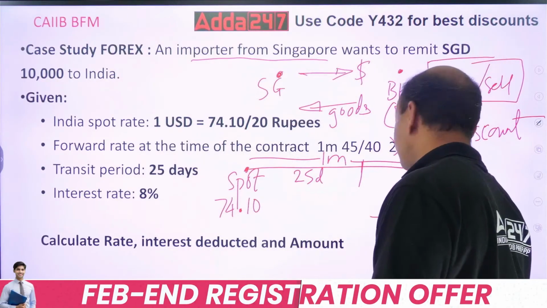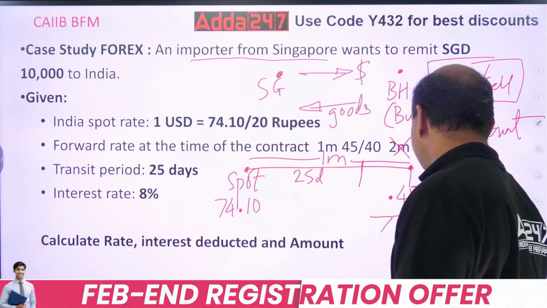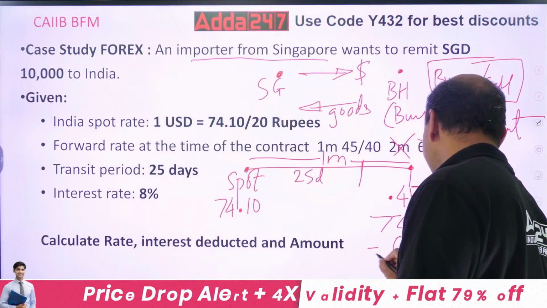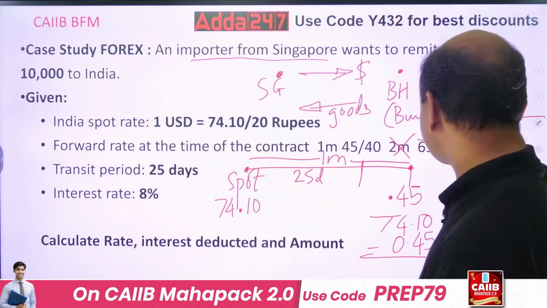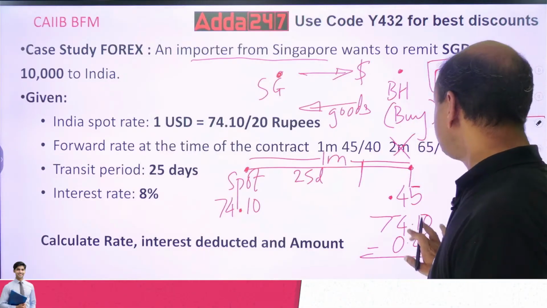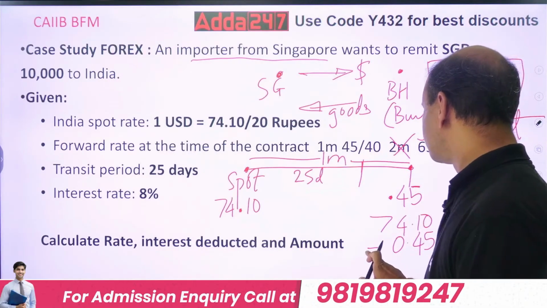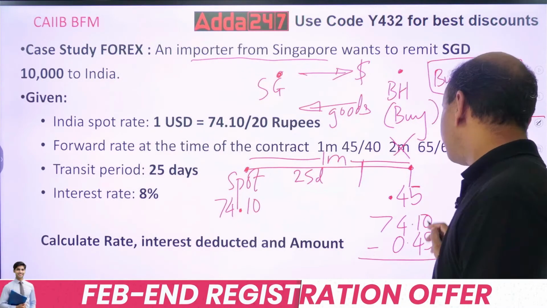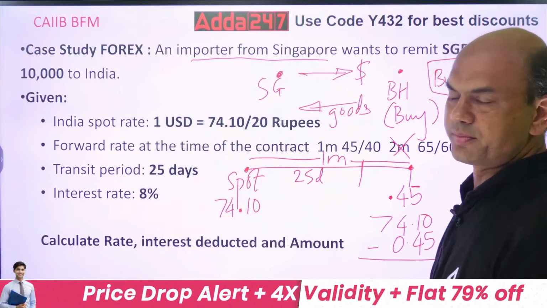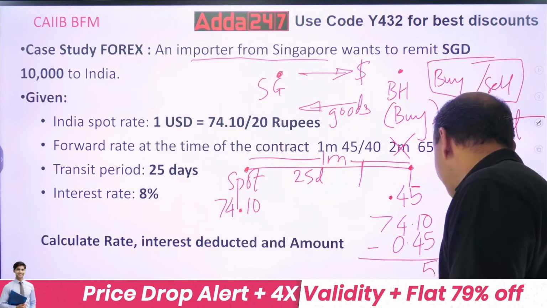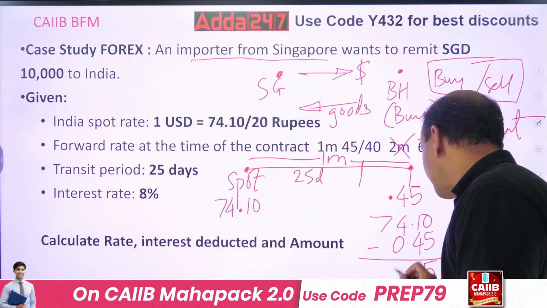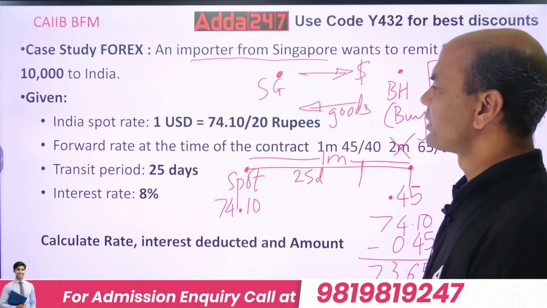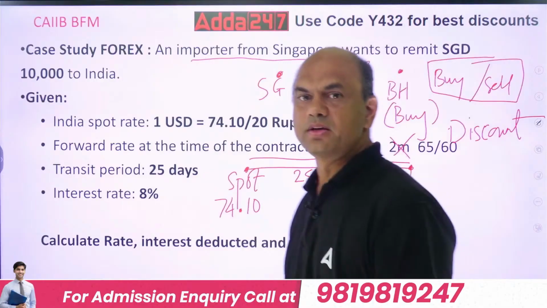So your answer will be what? 74.10 minus 0.45. Now do it, everyone. 74.10 minus 0.45. So the answer is 73.65. 73.65. This is the rate.